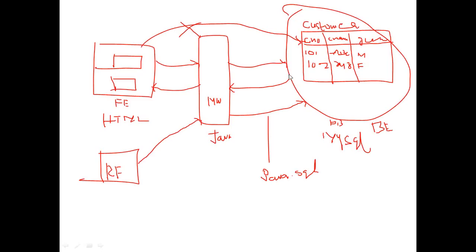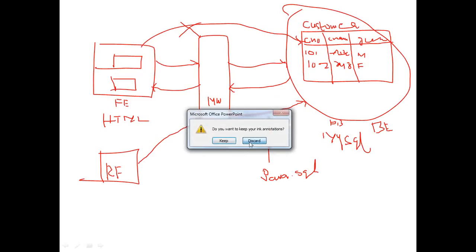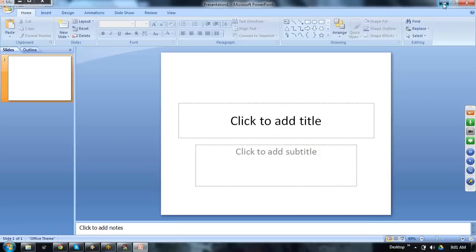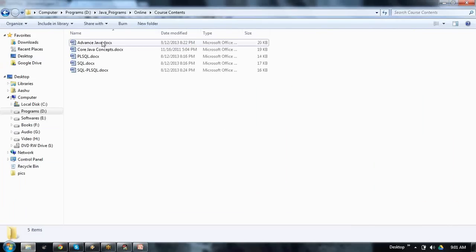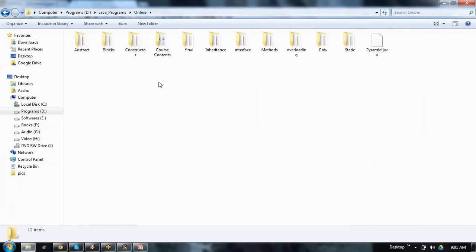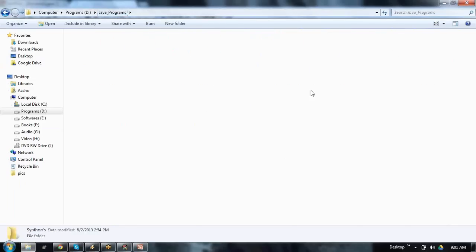Understood, right? Now I'll show the simple steps of how we can connect this. I'll show a simple PPT, and I'll show you different kinds of examples. Okay, no problem.